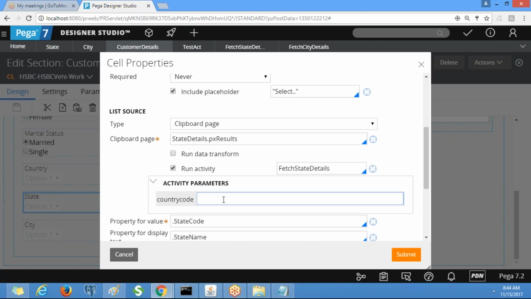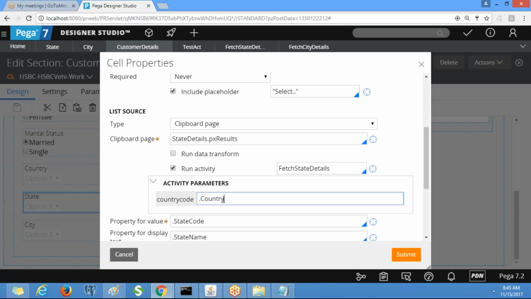Now you tell me, the country code, from where will the country code come here? Whenever users select country India, what will be the backend value? IN, right? That IN has to pass to this state details activity. So now if you select the country here, will the country code pass here or not? Obviously it passes, right? Backend value. So we need to give the country property here.